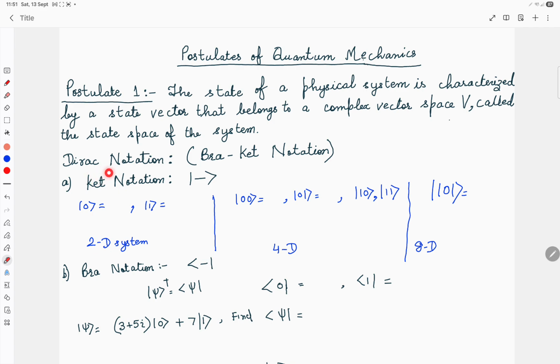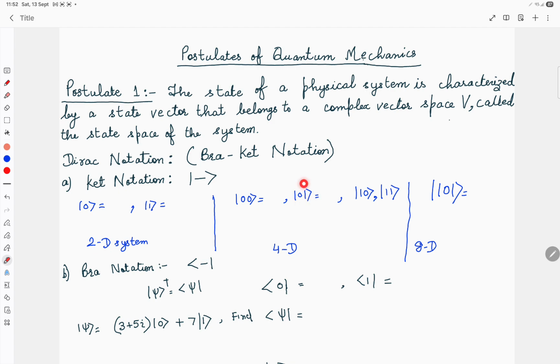Now, there are various possibilities in doing the Dirac notation. The first possibility is only ket notation. So you have a ket. The system that I am trying to describe here is a single qubit system. Either it can be ket 0 or ket 1. Since two states are possible in a single qubit system, the dimension of this system will be 2. So it is a two-dimensional system.